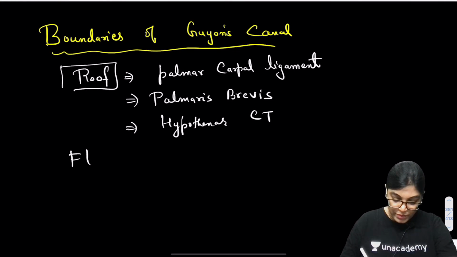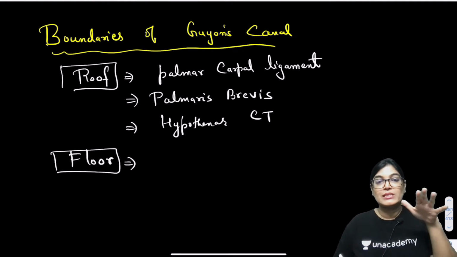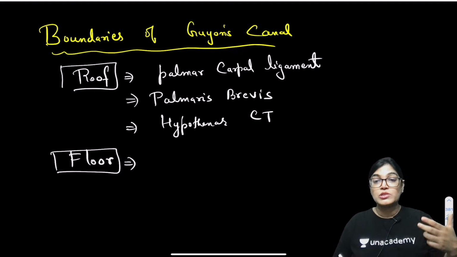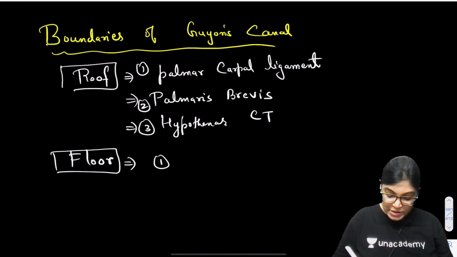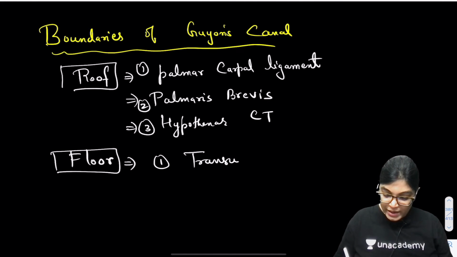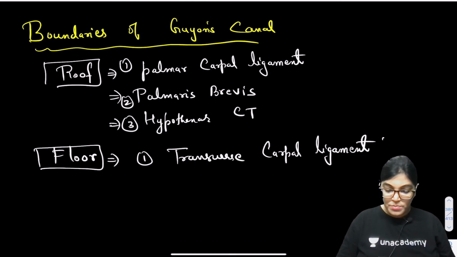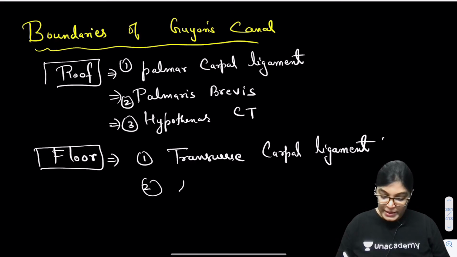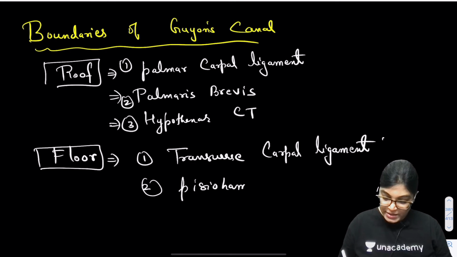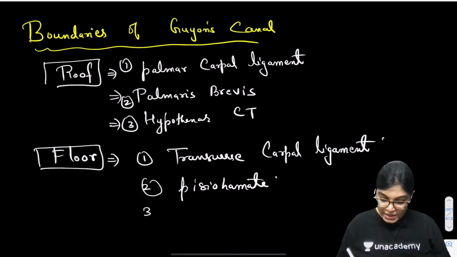Let's move on to the floor. The floor of Guyon's canal is formed by the following structures. As I have shown you in the diagram, it is resting over the transverse carpal ligament, which is also called flexor retinaculum. These three structures form the roof. Now the floor is formed by transverse carpal ligament, pisohamate and pisometacarpal ligament.